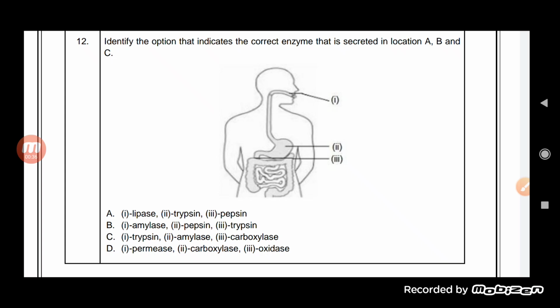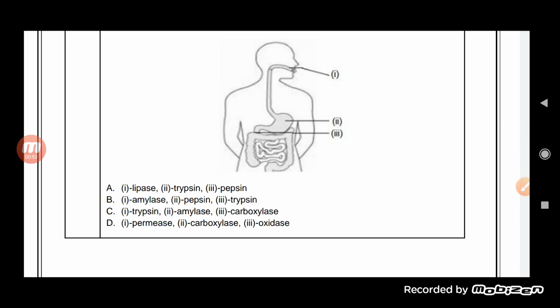We have to find out what is the correct option, and these options include the enzymes which are secreted by the different locations. So first one, is it the mouth? See here, mouth. You know that the enzyme will be salivary amylase, because saliva, mouth. When we eat, the saliva mixes with the food, and the enzyme which is released into the mouth is salivary amylase. So amylase will be there.